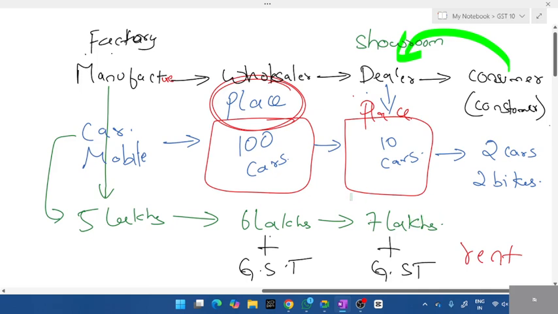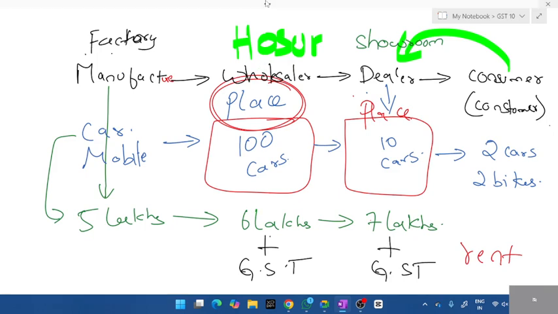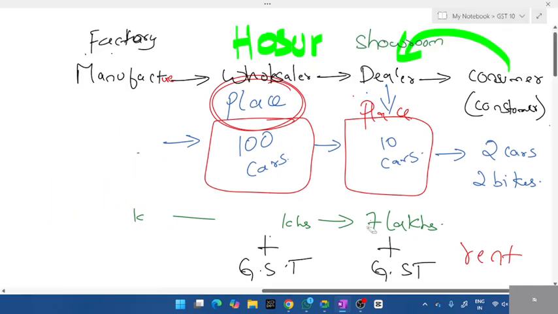Have you heard people say that they go to Osur to buy crackers? Have you all been to Osur to buy crackers? Or have you heard people say they have been to Osur to buy crackers? Yeah, so Osur is a wholesale place. It's on the border of Tamil Nadu and Karnataka. That is a wholesale place. There you'll get it for less. See, you'll understand here. Instead of car and mobile, if I take crackers, you'll understand.